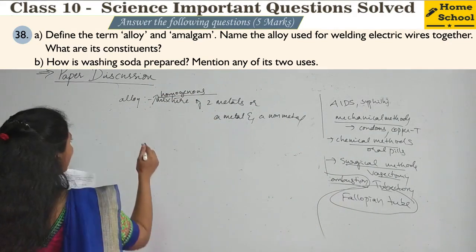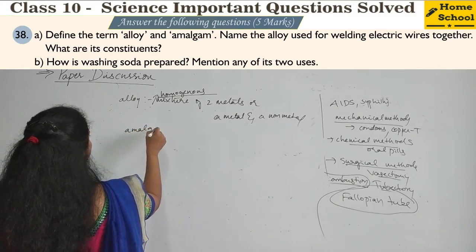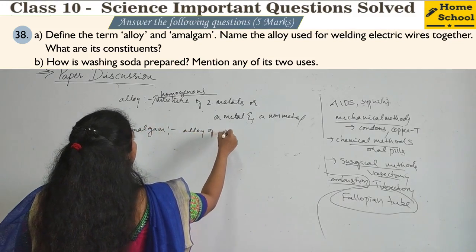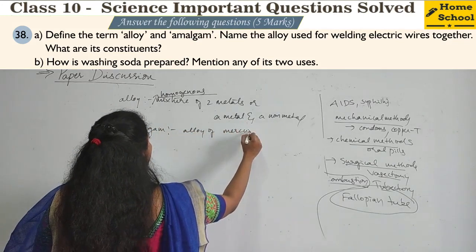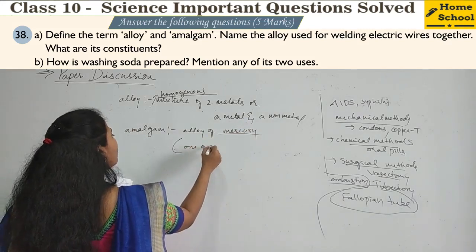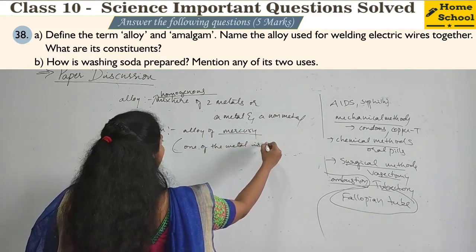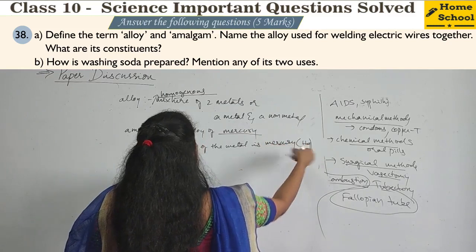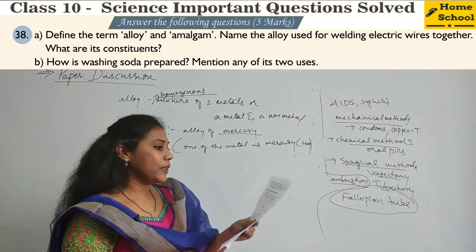And what is an amalgam? So it is an alloy of mercury. Okay, mercury alloy. Clear? Say it is an alloy where one of the metals is mercury. This way also you can mention, right? Alloy of mercury, or it is an alloy where one of the metals is mercury.